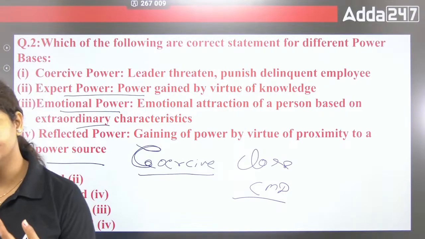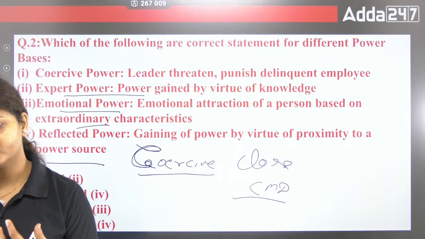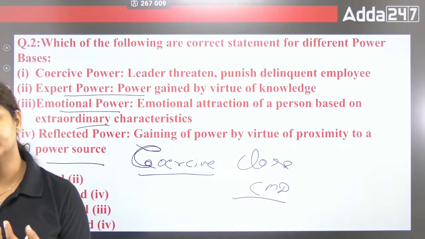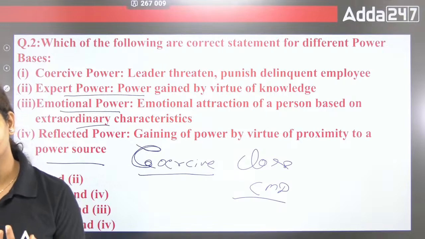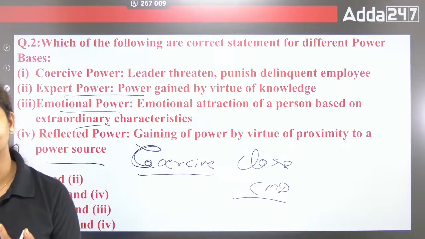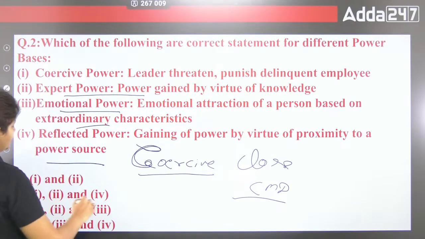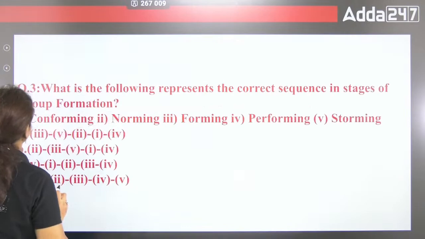So that is reflected power, gaining power by virtue of proximity to a powerful source. So the first, second and fourth are correct, the third is not correct.